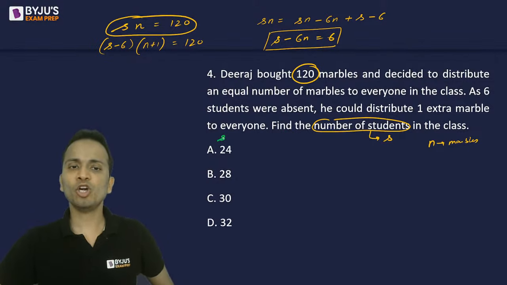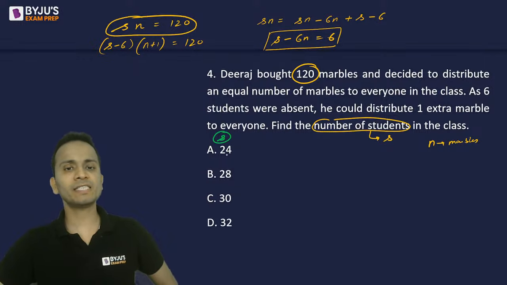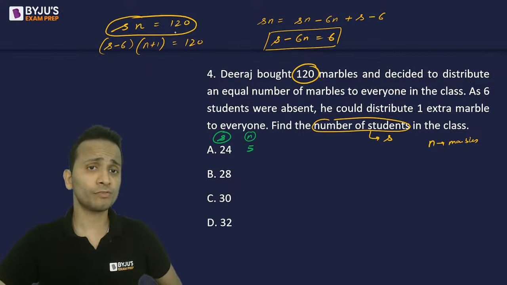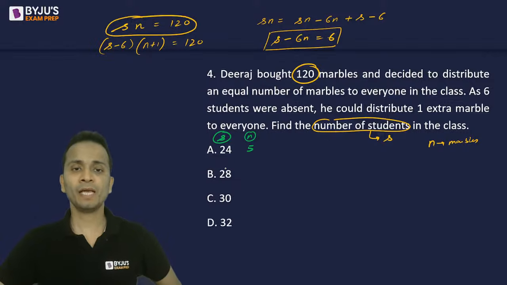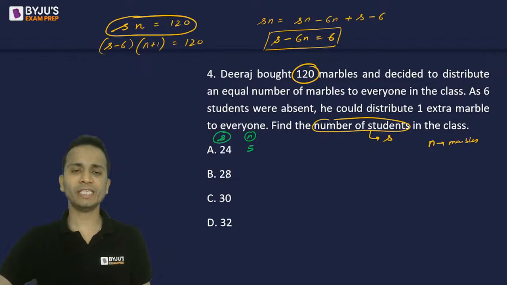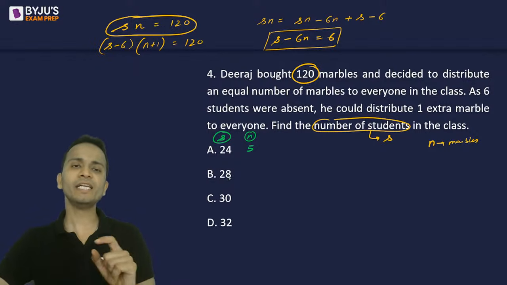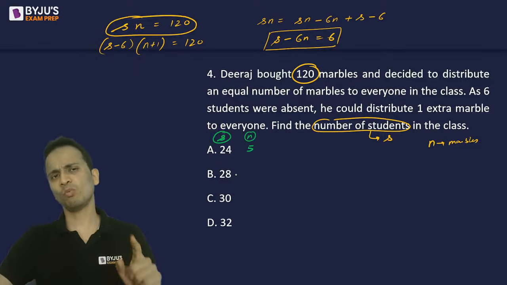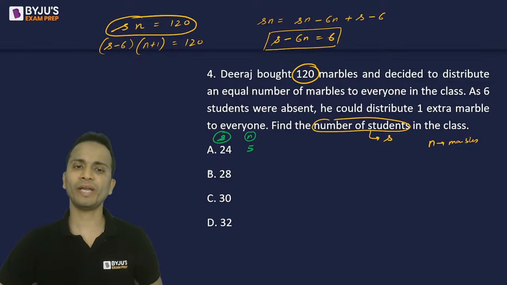So basically in the options, the value of S is given. So if S is 24, the value of n will be equal to 5 because the product of these two should be 120. If S is 28, now S cannot be 28 because 28 will not completely divide 120. 120 is not divisible by 28.